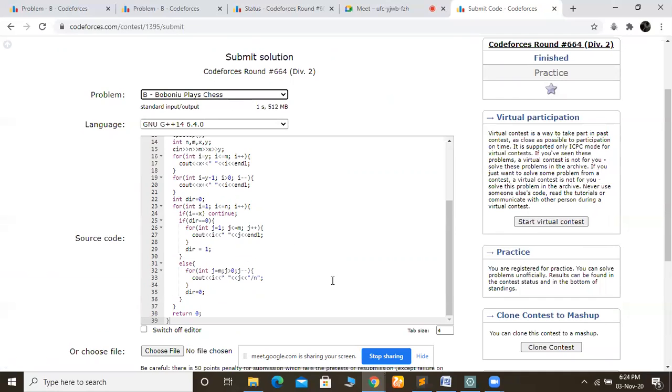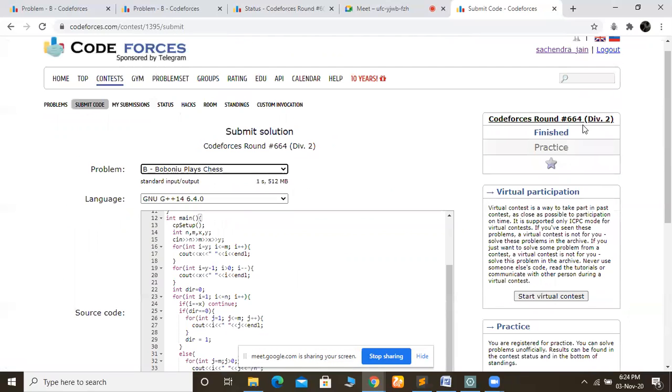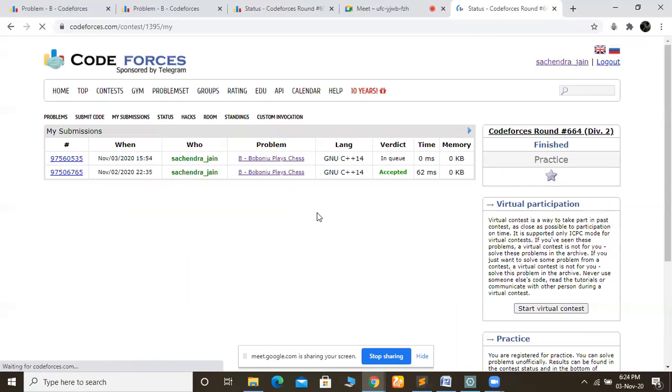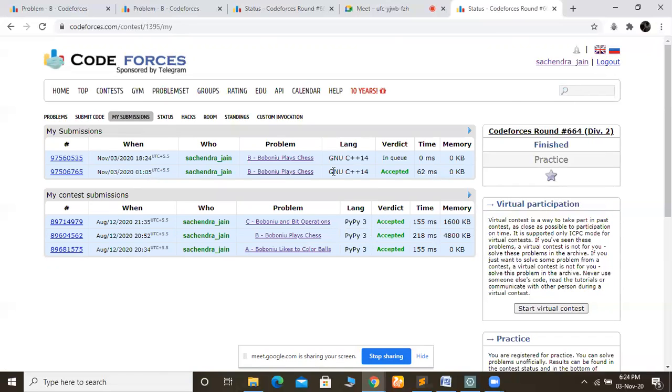See, these are not the A problem. These are B problems from each contest, and this is division 2, and the last one was also division 2. So you have an idea of how difficult the questions they asked in their round were. I think it is in queue and submitted successfully. So these are some previous calls. First I preferred Python, but now for a long time I am doing it in C++.